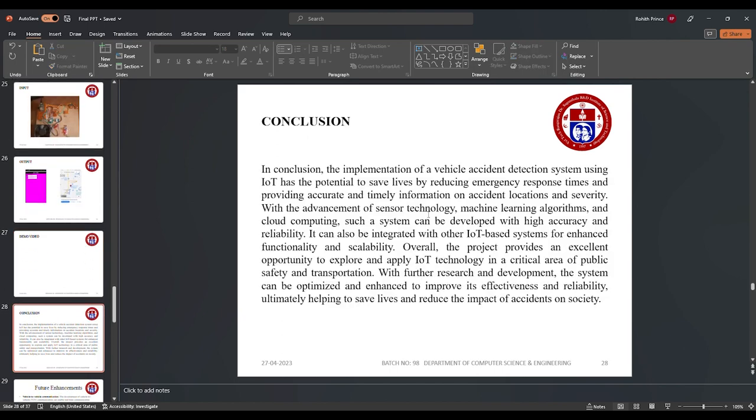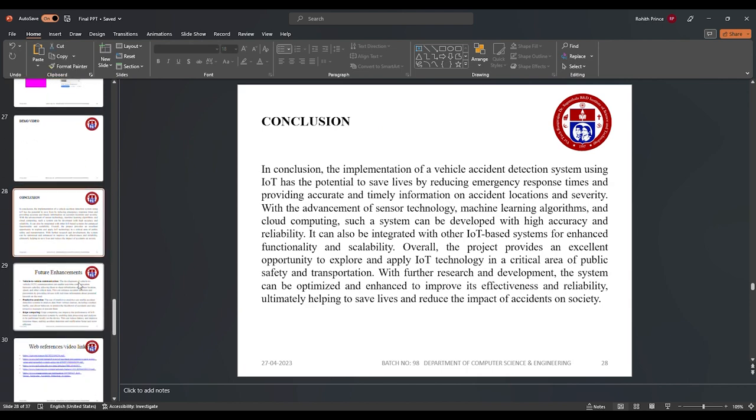The conclusion is, we can save lives by reducing emergency response times and providing accurate and timely information. It can also be integrated with other IoT based systems for enhancing functionalities and scalability. The project provides an excellent opportunity to explore and apply IoT technology in a critical area. Ultimately this helps to save a person's life and reduce the impact of accidents on a regular basis, so that people can drive safely and no accident occurs.